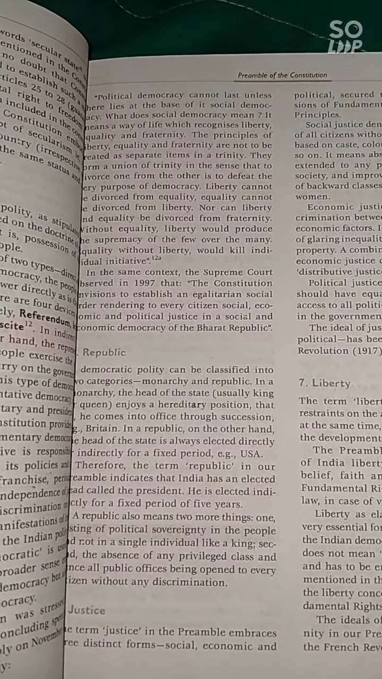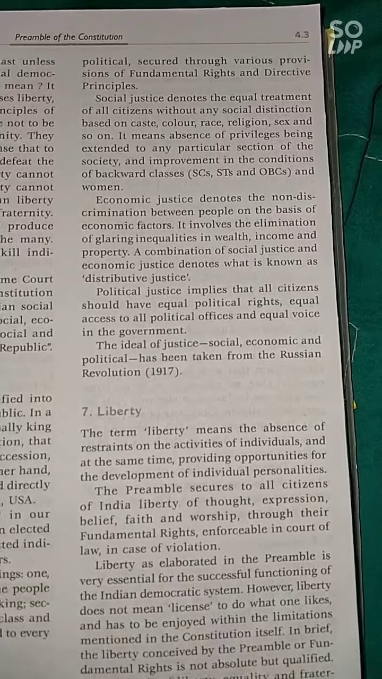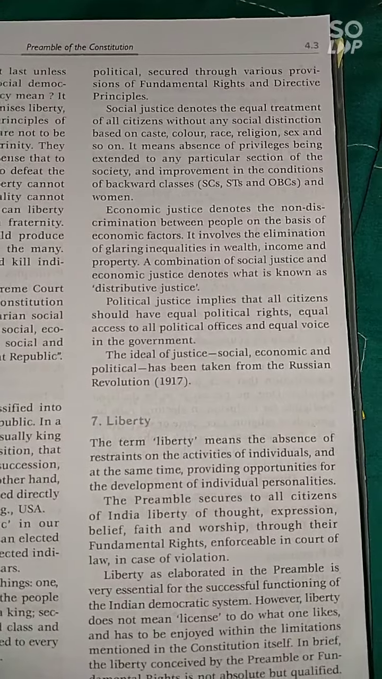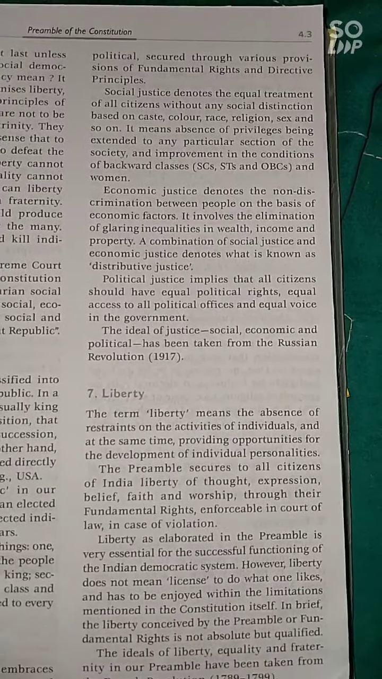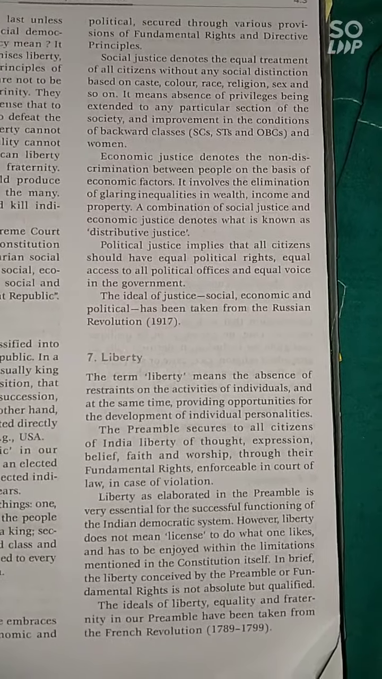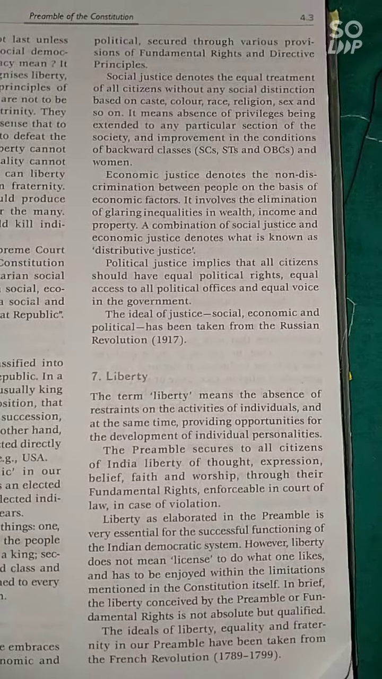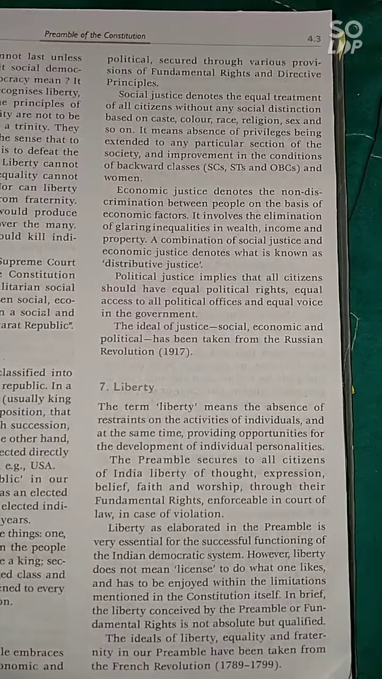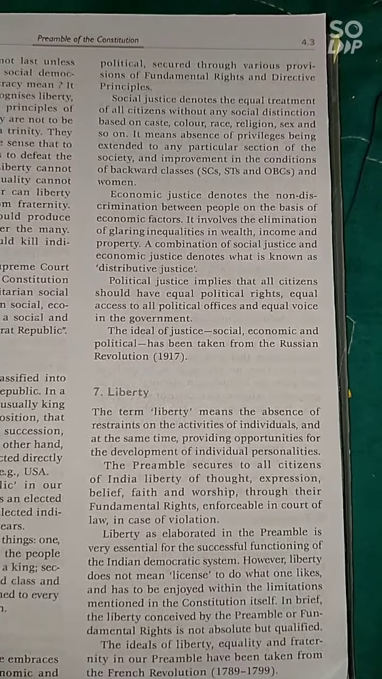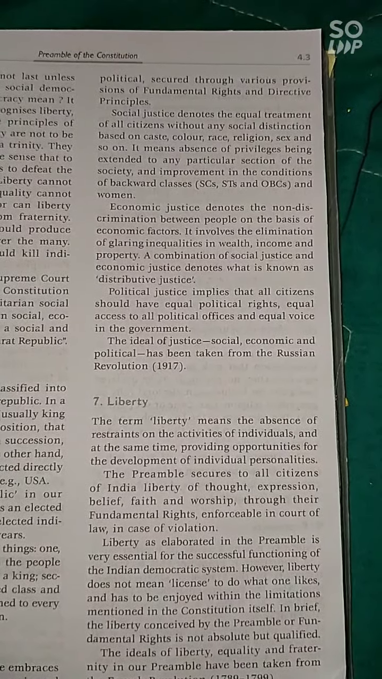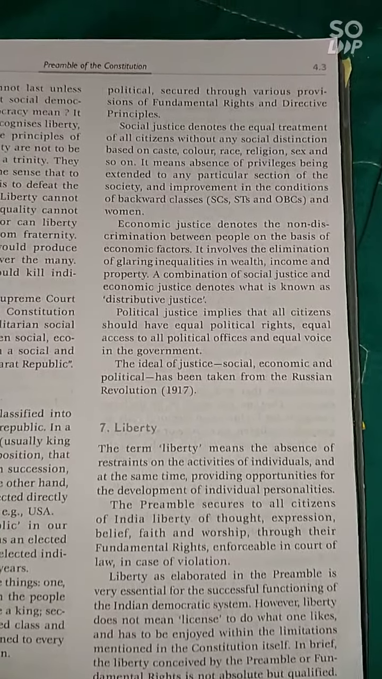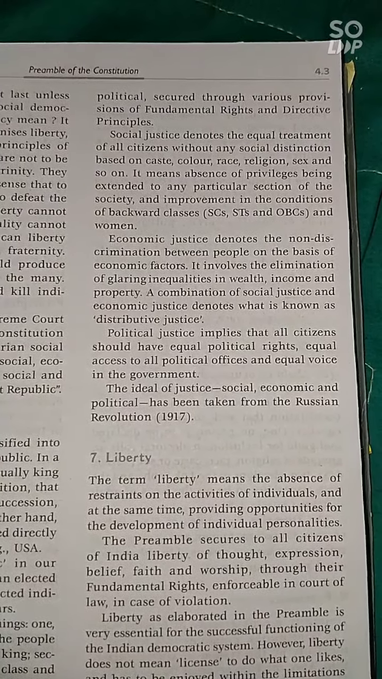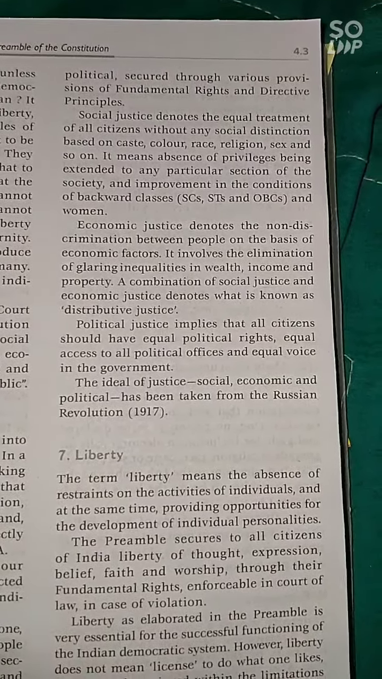A democratic polity can be classified into two categories: monarchy and republic. Monarchy means a king or queen rules the state or country. In a monarchy, the head of the state, usually a king or queen, enjoys a hereditary position and comes into office through succession. For example, Britain. In a republic, the head of the state is elected directly or indirectly by the people for a fixed tenure. For example, the USA.